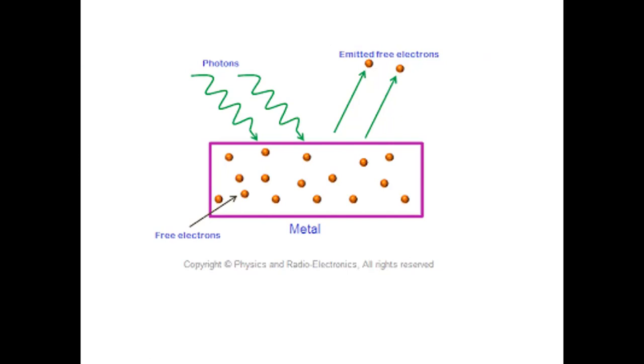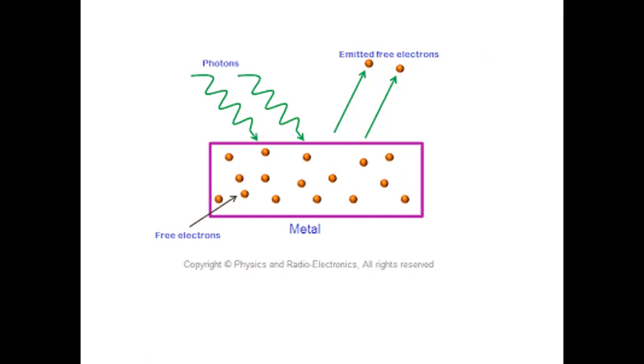Now, due to the bombardment of the photons, there is an emission of the electron. This emission of the electron is called secondary emission, or secondary ionization, and it is due to the photons. So it is called electron emission due to photons.